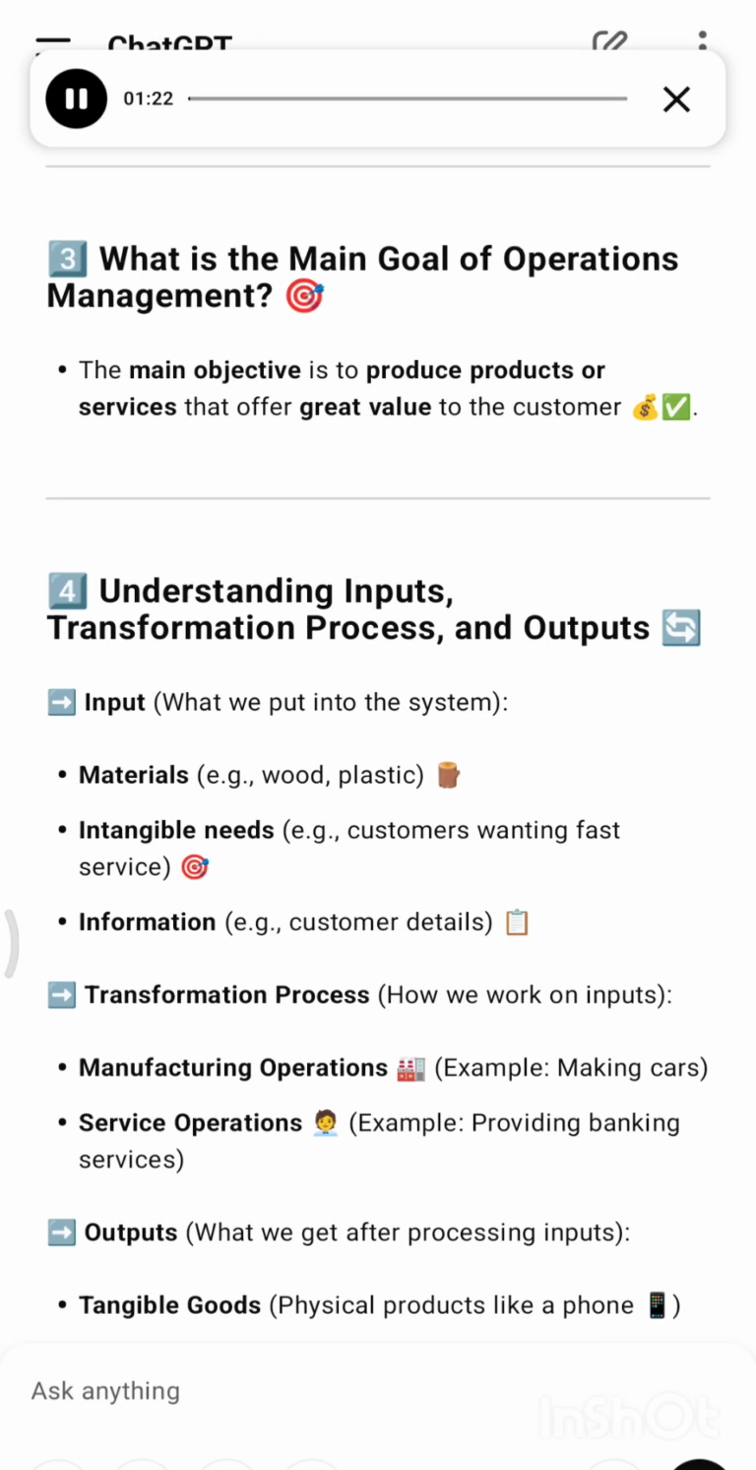3. What is the main goal of operations management? The main objective is to produce products or services that offer great value to the customer. 4. Understanding inputs, transformation process, and outputs.